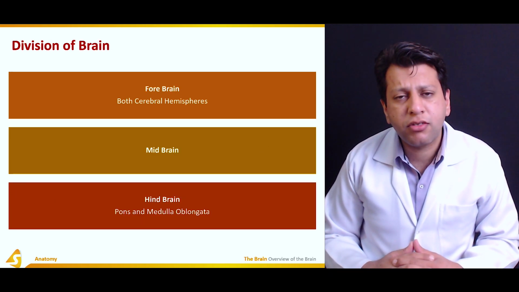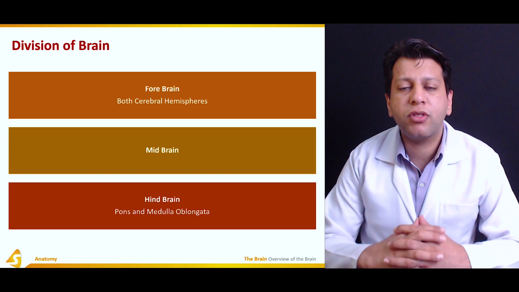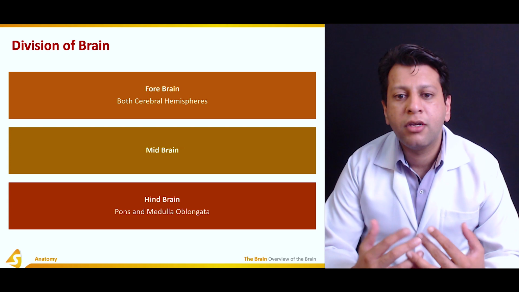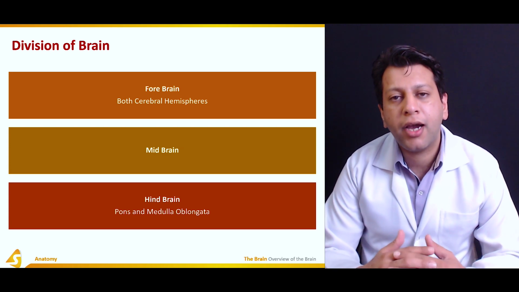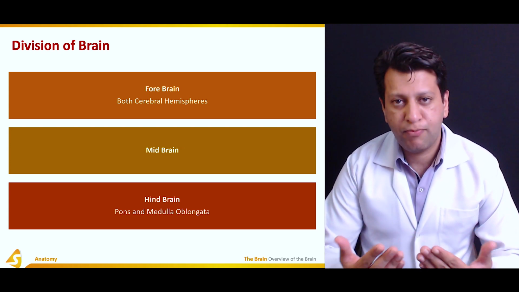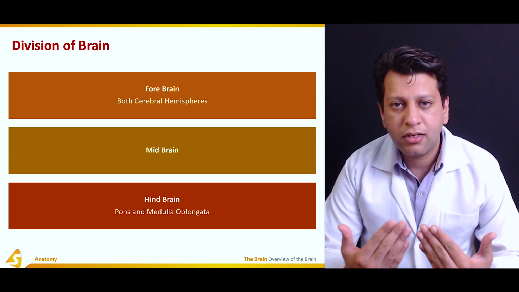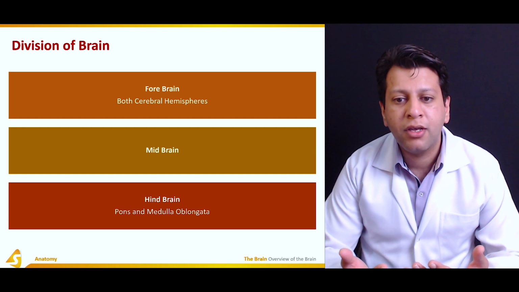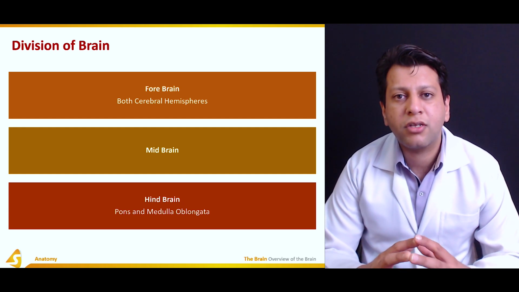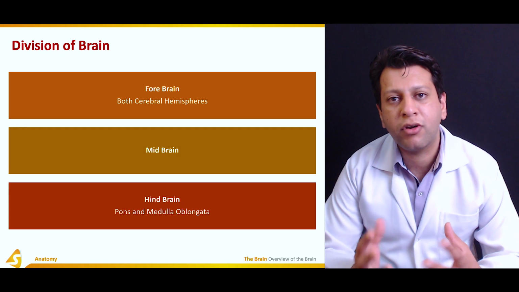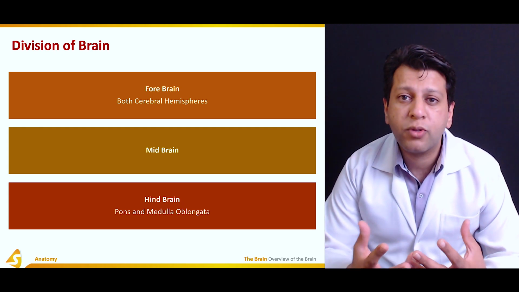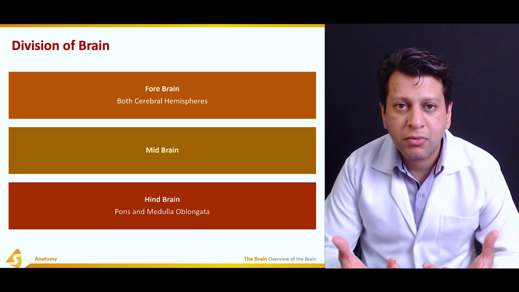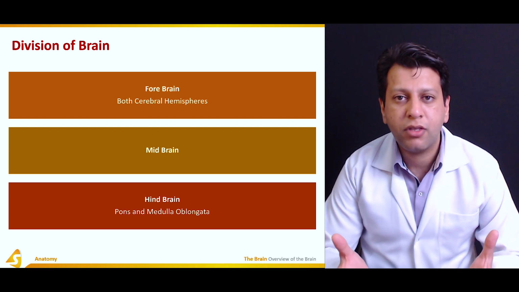What are the divisions of the brain? For the purpose of understanding, the brain is divided into three main parts: the forebrain, the midbrain, and the hindbrain. If you start from the front, the two cerebral hemispheres form the forebrain, along with certain other structures, the diencephalon and telencephalon. The diencephalon forms the core of the forebrain, while the telencephalon is the cerebral hemispheres, which form the outer part of the forebrain.